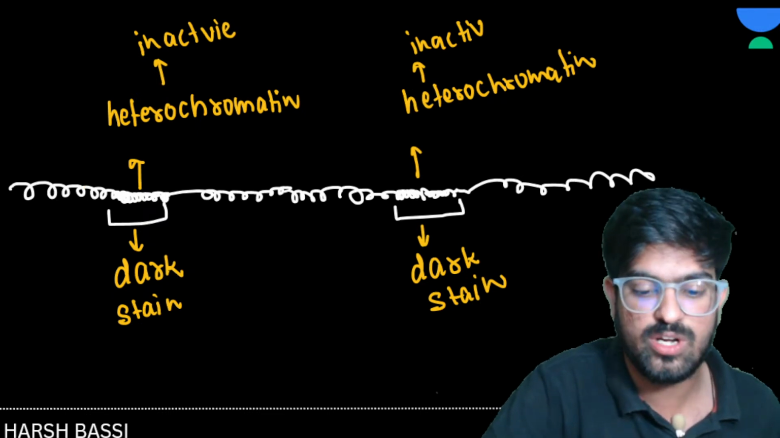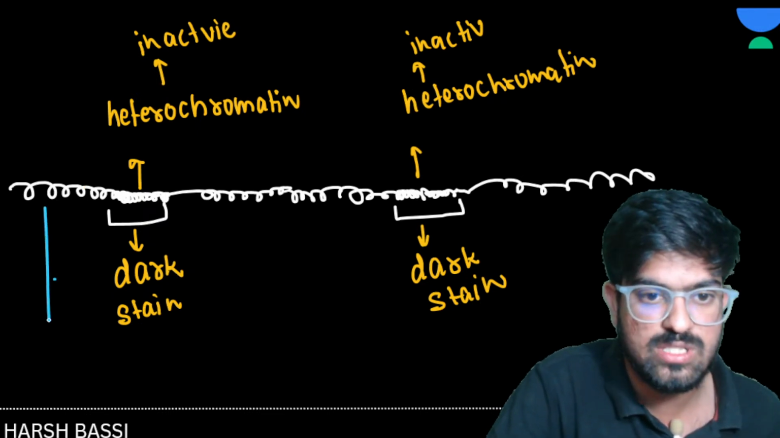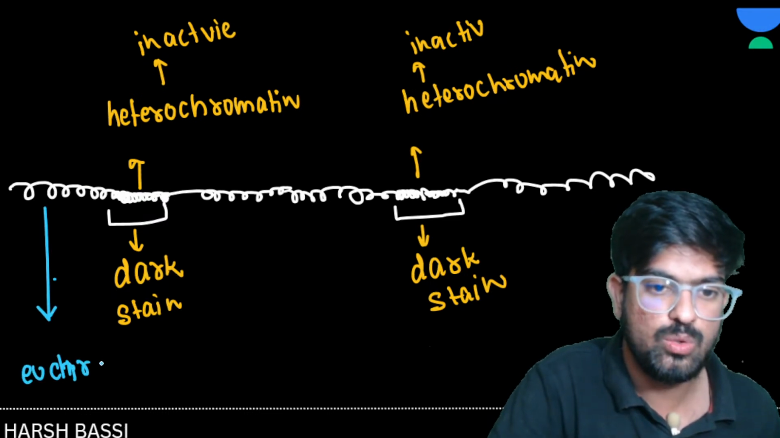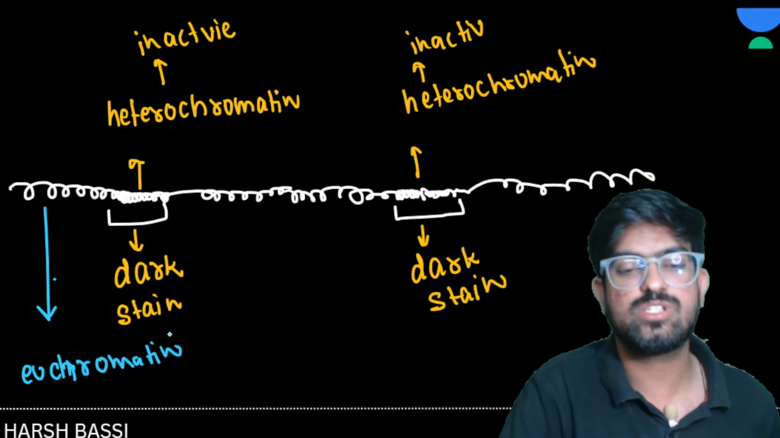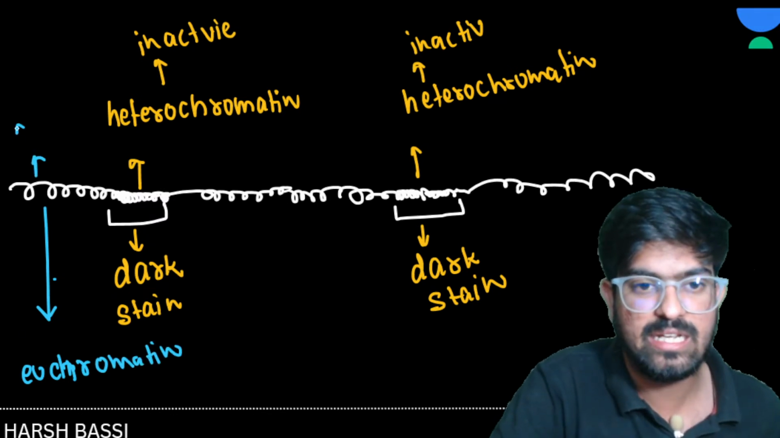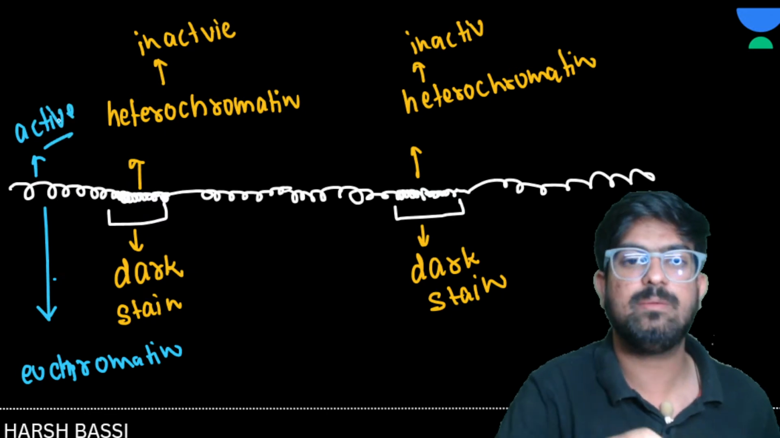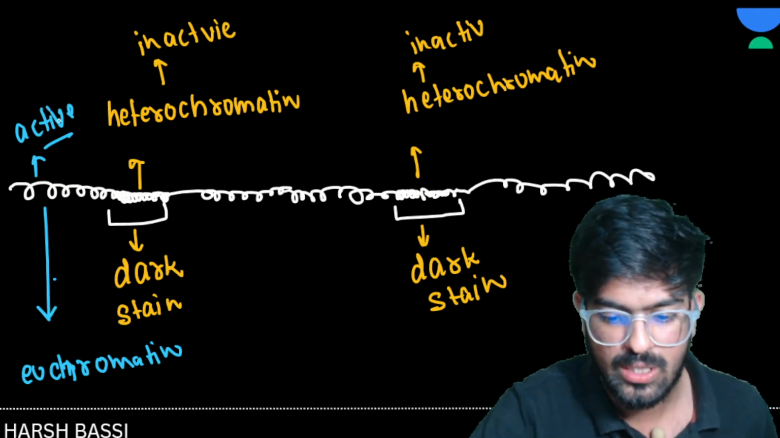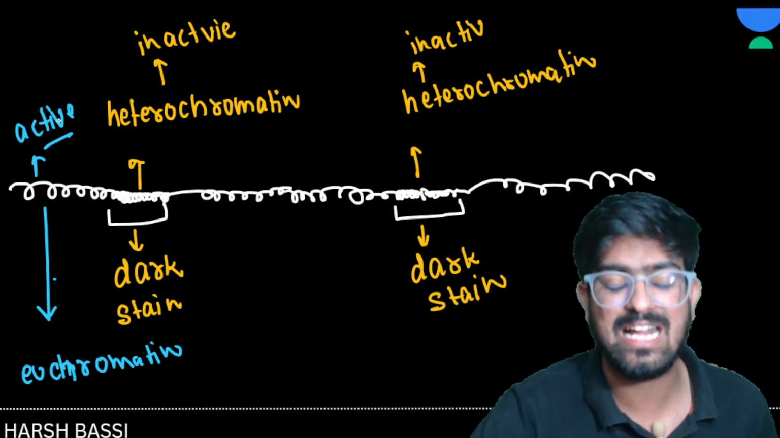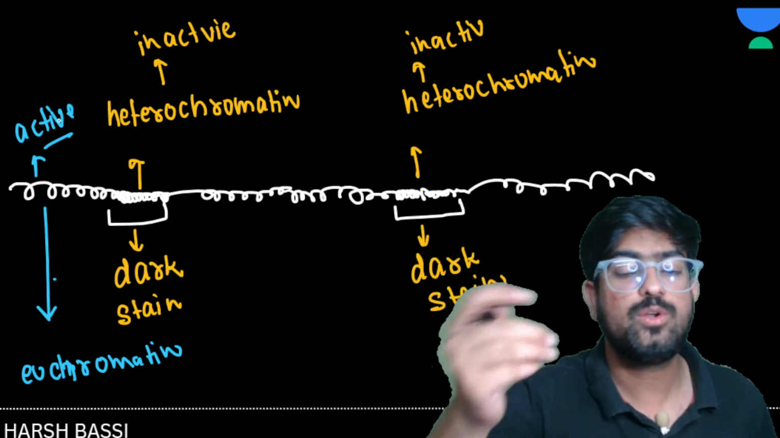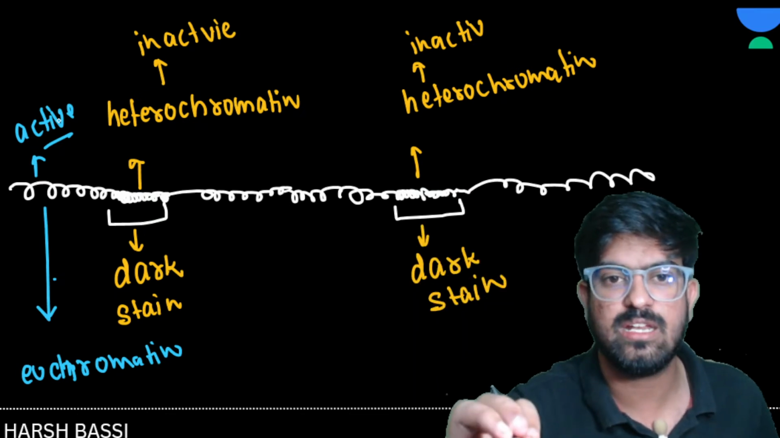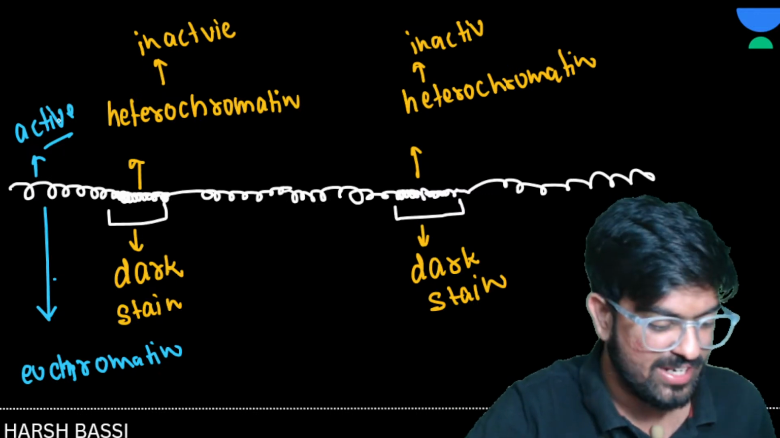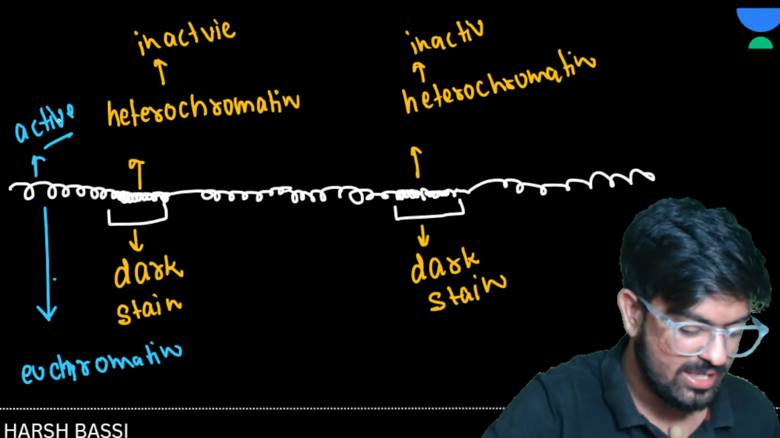And these are the light structures, loosely packed. These are known as euchromatin, and these are the structures which are transcriptionally active. That means they will make the RNA and they will make the protein. Clear to everyone? Any doubts? Euchromatin means true chromatin, and heterochromatin is basically dark stain. Any doubts anywhere in the structure of DNA?